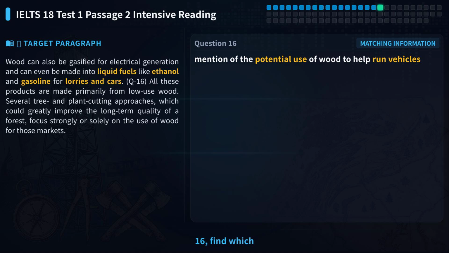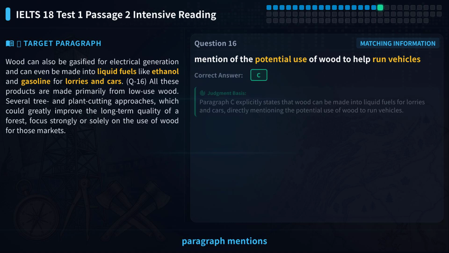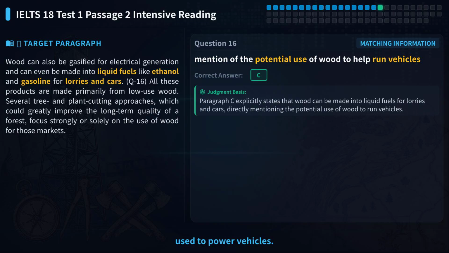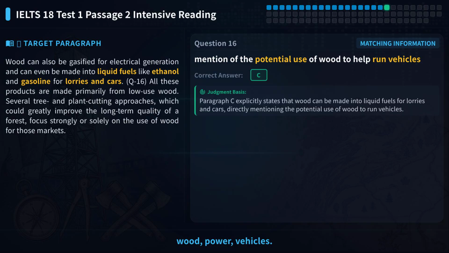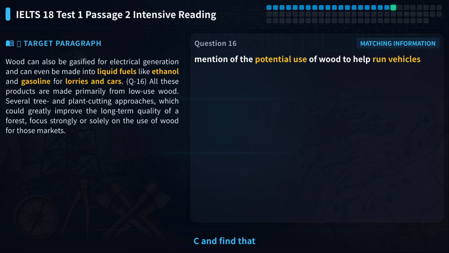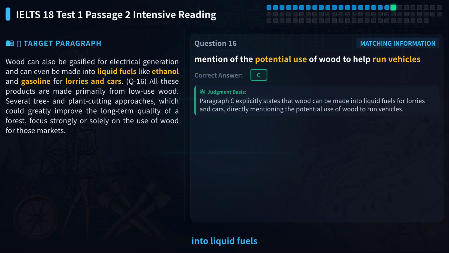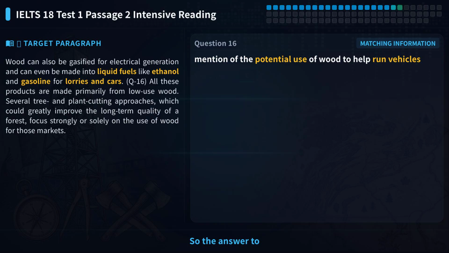Let's look at question 16, find which paragraph mentions that wood can be used to power vehicles. Extract keywords: wood, power, vehicles. Scan paragraph C and find that wood can be made into liquid fuels for trucks and cars, directly matching the idea of powering vehicles. So the answer to question 16 is C.